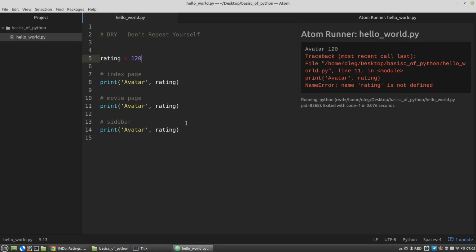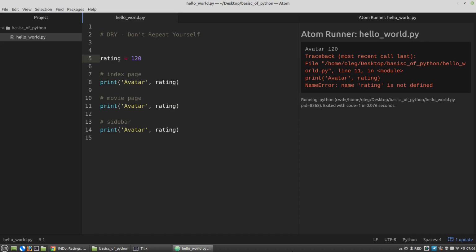For the names of variables and functions, we use so-called snake case, that is, words in the name of a variable or function that are separated by an underscore. For example, if my variable has two words, they should be separated by an underscore.